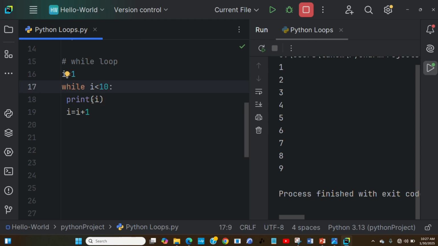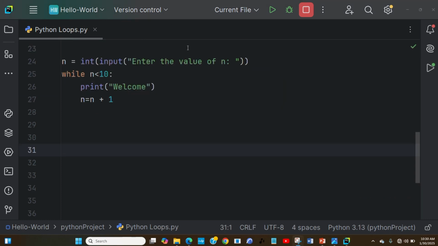And the same thing happens with the for loop, as I explained previously. It's the same thing that is happening with a while loop. Once the condition is met, then the statements are going to be executed based on how true the condition is. The condition we have given in the while is i less than 10. Then you print i, and inside there the value of i is incrementing.